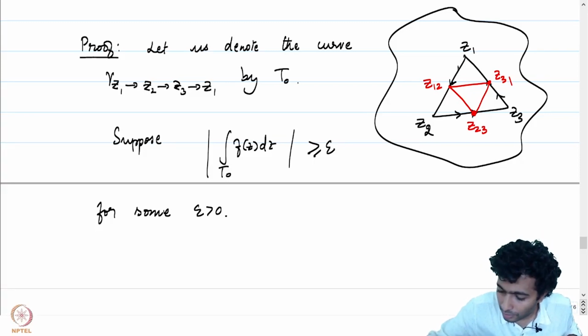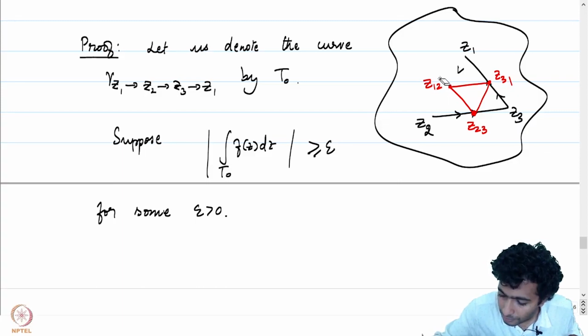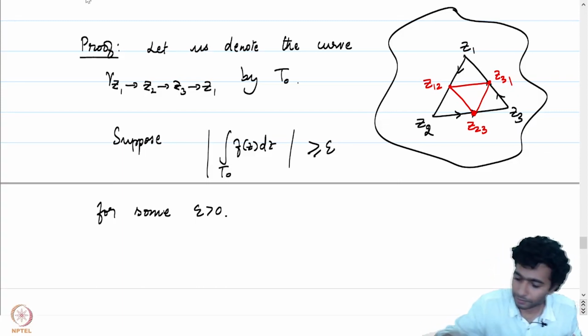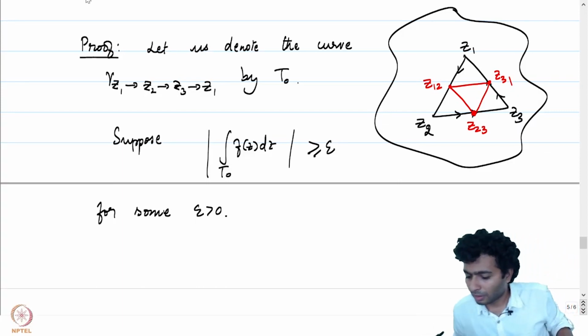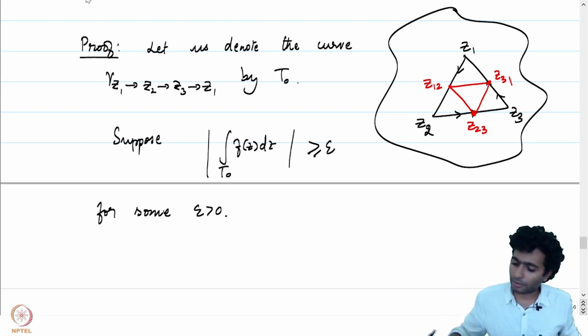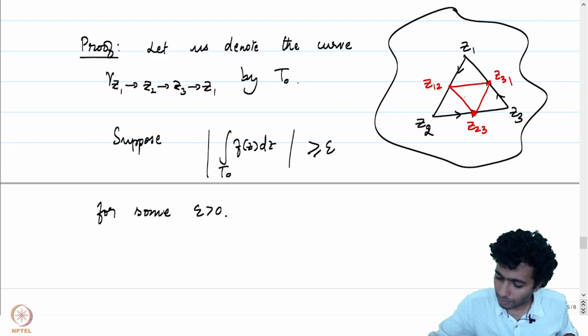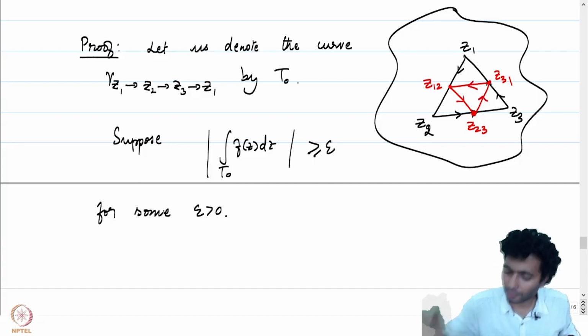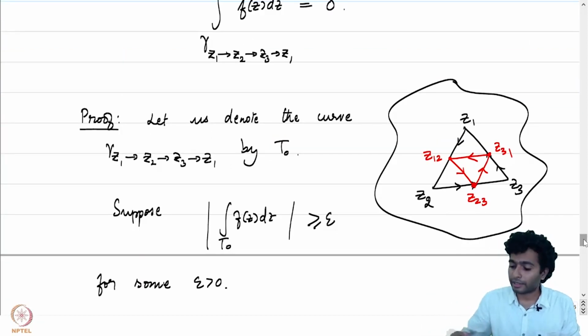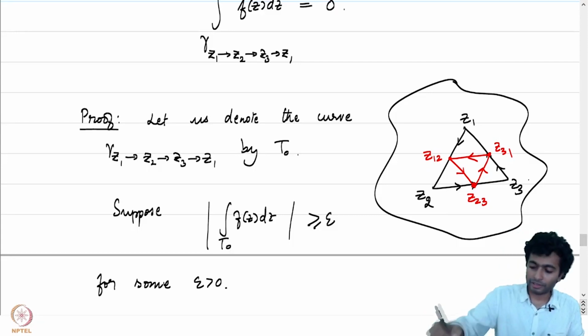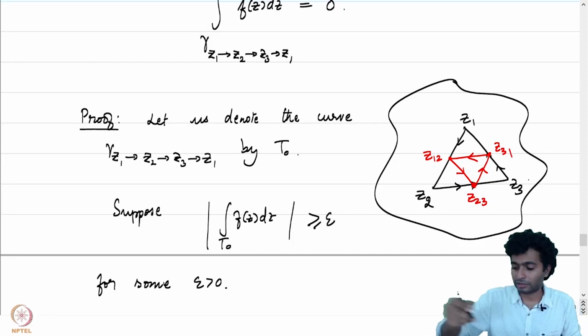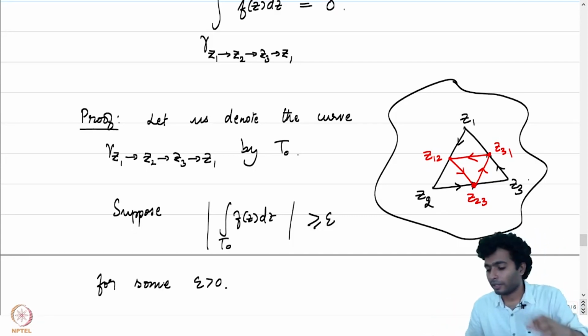This was the orientation of the curves. So the orientation here would be like this.